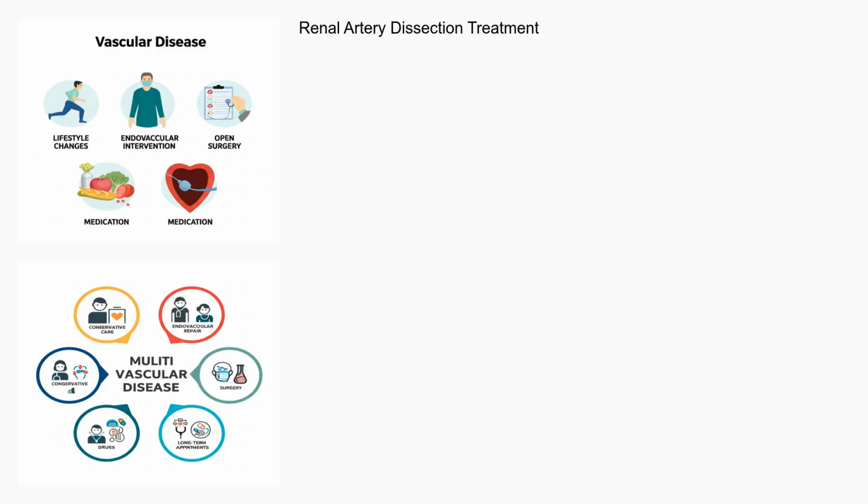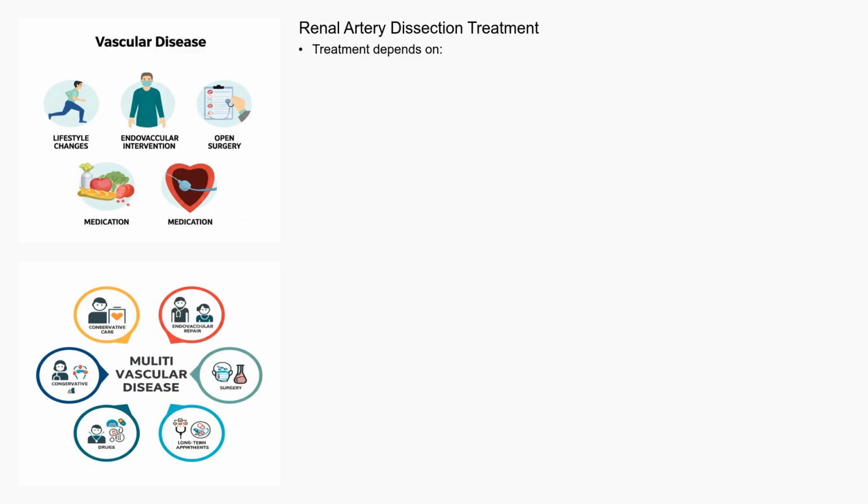Treatment for renal artery dissection depends on the severity of the dissection, the presence of symptoms, and the overall health of the patient. In some cases, particularly if the dissection is small and there are no significant symptoms, conservative management with blood pressure control and pain medication may be sufficient. However, more severe cases often require intervention.